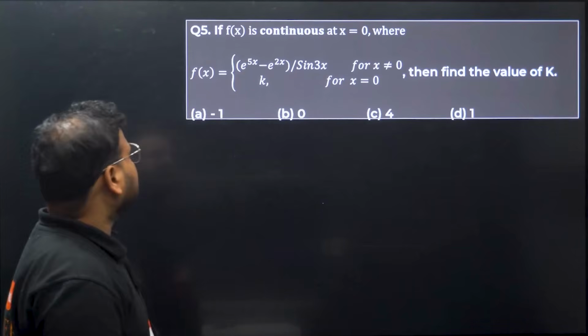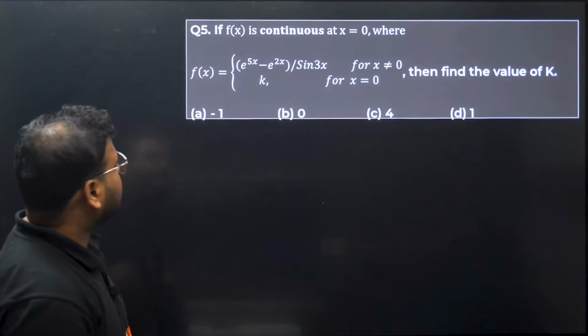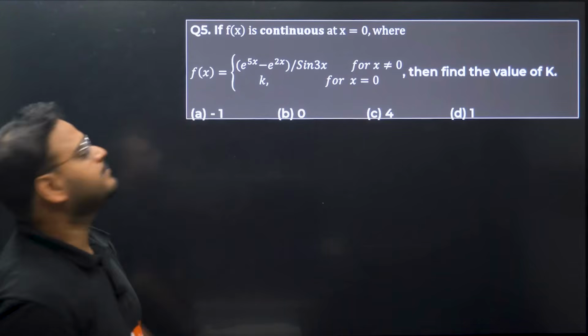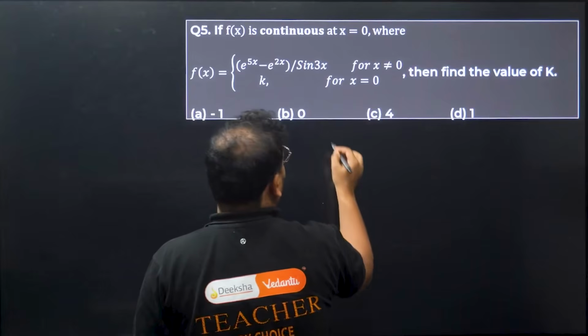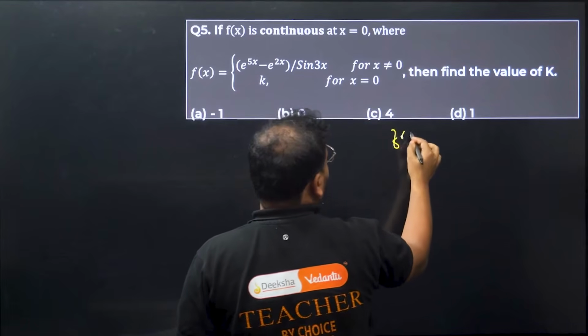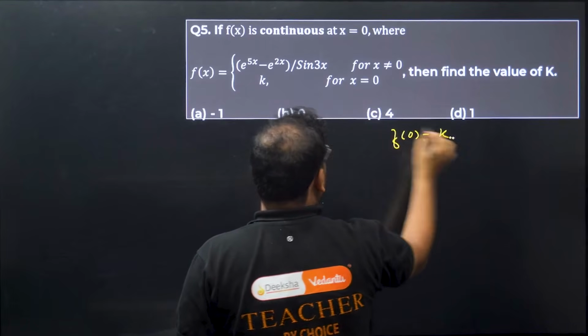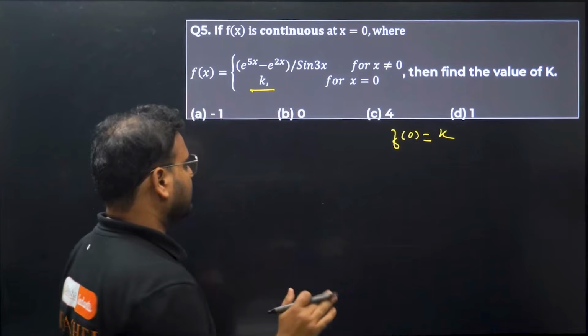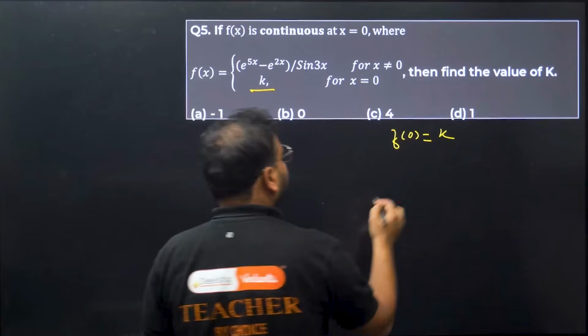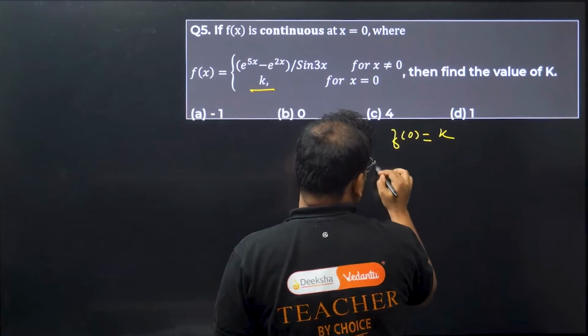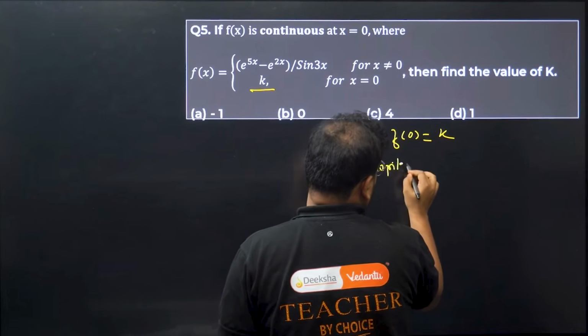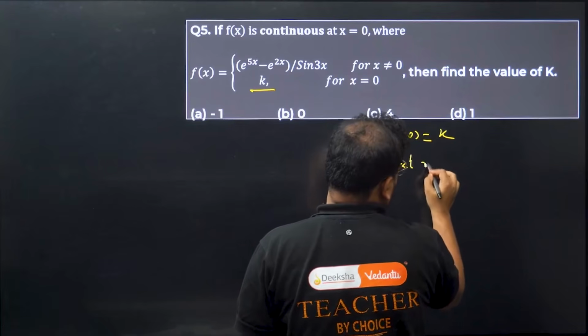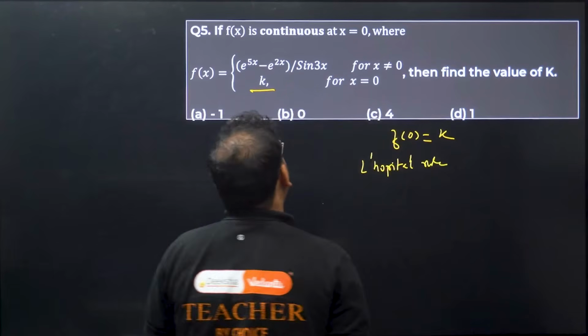Question number 5: if f(x) is continuous at x equal to 0, then what? Same approach we can apply. For the limit part, f of 0 is given as again k. So this part is clear. But for the limit part, I'll apply the same rule, L'Hopital's rule.